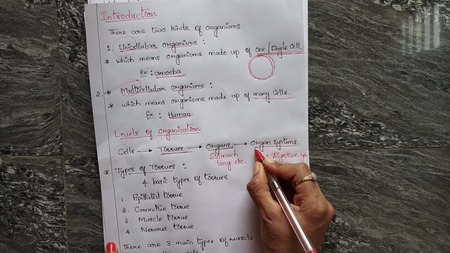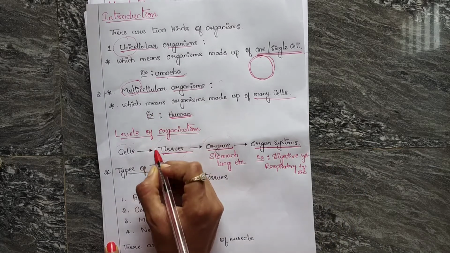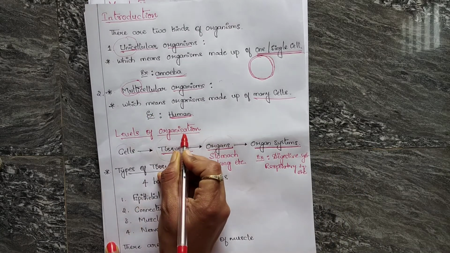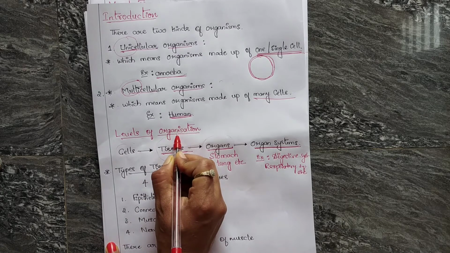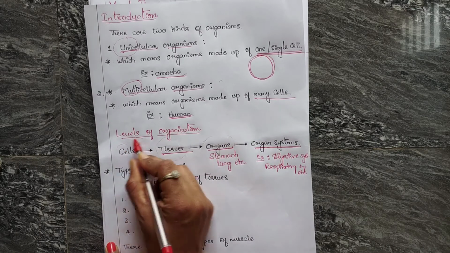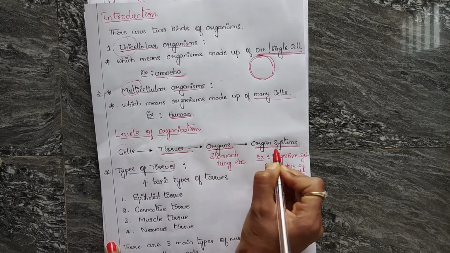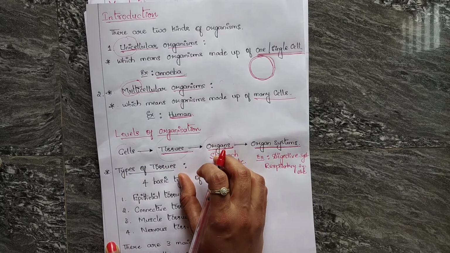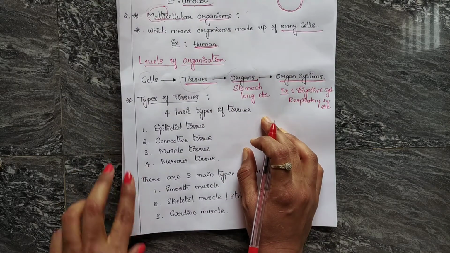These are called levels of organization. To help you understand better, I have shown them in a flow chart. Just remember this, and you can define the levels of organization. Okay, let us move on to more points.